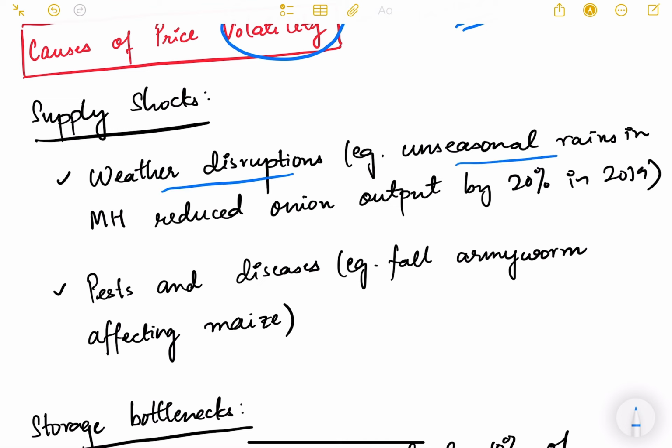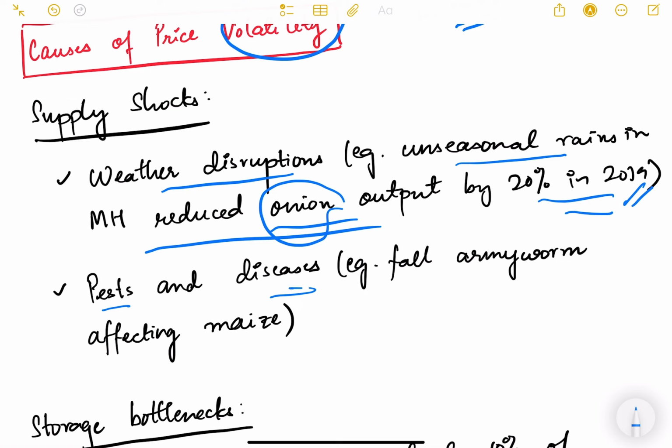Weather disruptions: unseasonal rain in Maharashtra reduced onion output by 20% in 2019. We know the 2019 Maharashtra floods are very famous. Then pest attacks and crop diseases. Example, fall armyworm affecting maize. This is another episode where a disease attack caused a decline in the production of maize.